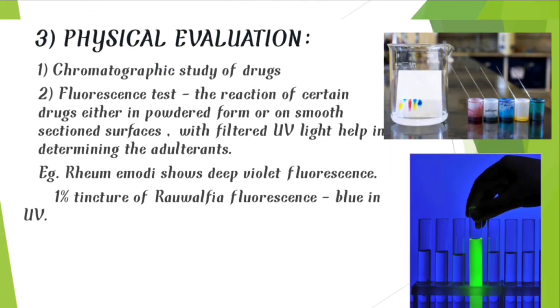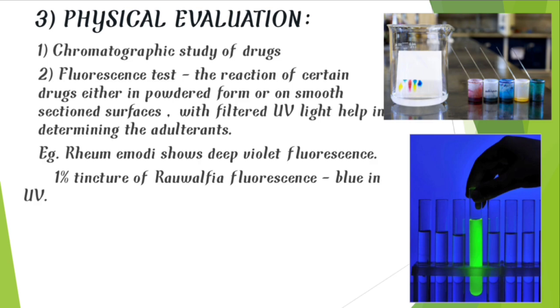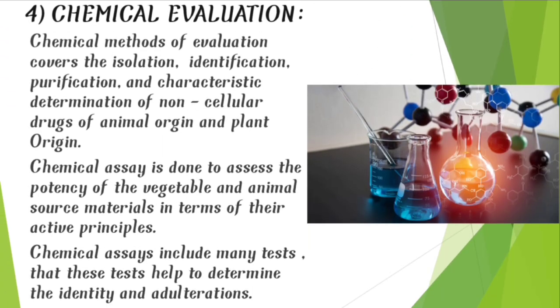Third one, physical evaluation. In physical evaluation, we study the chromatographic study of drugs. And also we do the fluorescence test, which means the reaction of certain drugs, either in powdered form or in smooth section surfaces, with filtered UV light helps in determining adulterants. Example, Pyrimid shows deep violet fluorescence, and 1% tincture of Rajamahendravaram shows blue fluorescence in UV. Now let us discuss another evaluation, which is chemical evaluation.